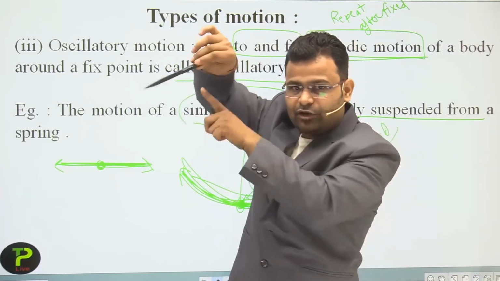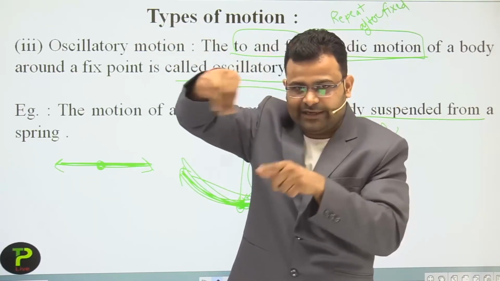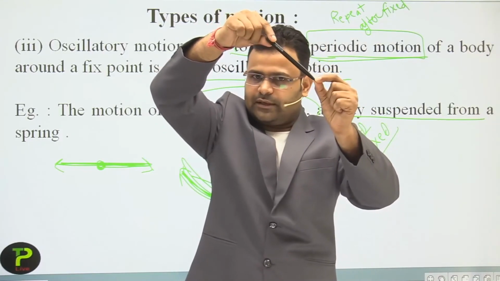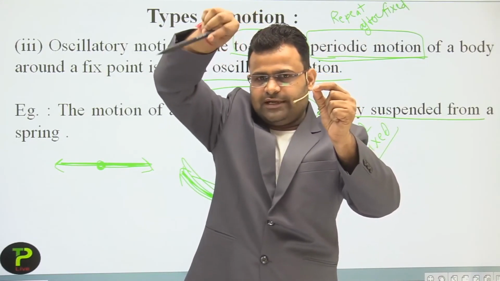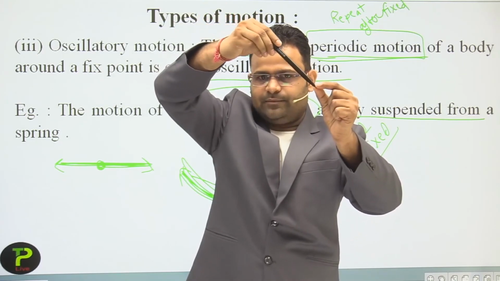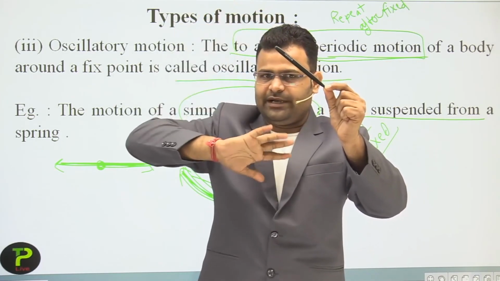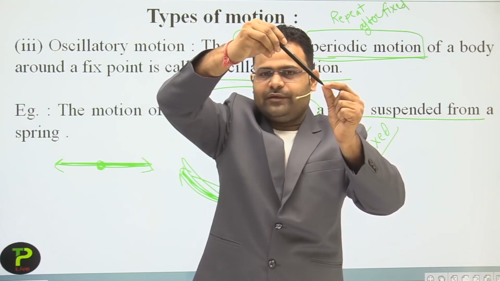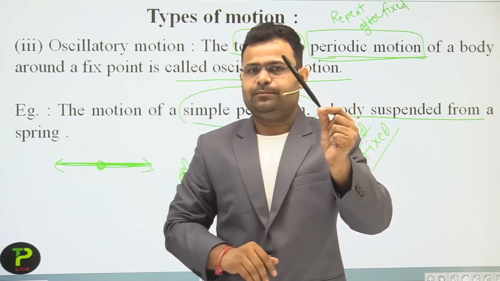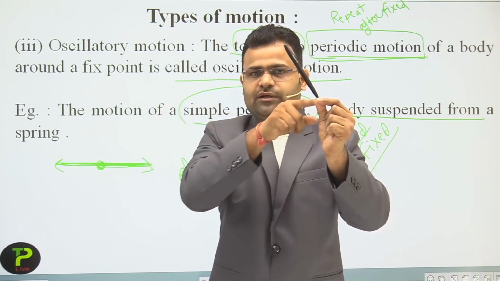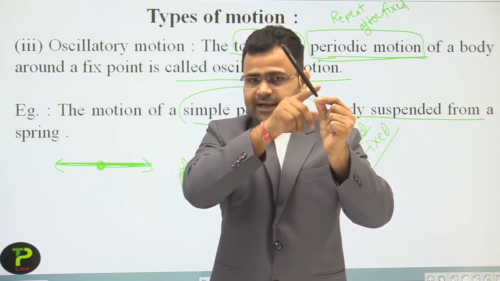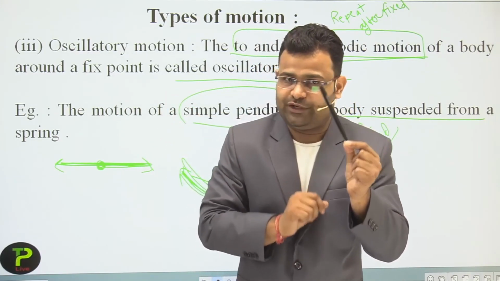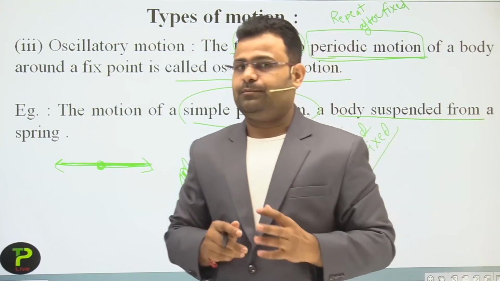If the time period of that rotation is constant, is fixed, let's suppose 5 minutes, it moves in that direction and comes back again after 5 minutes. If it repeats its motion every 5 minutes, then we can say it is periodic. It doesn't depend on the path.